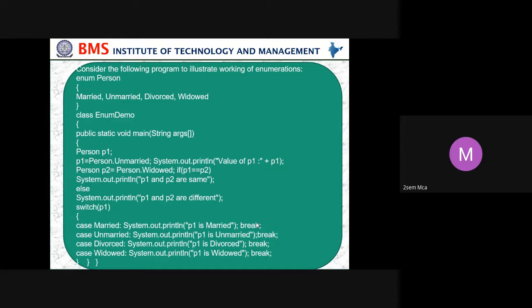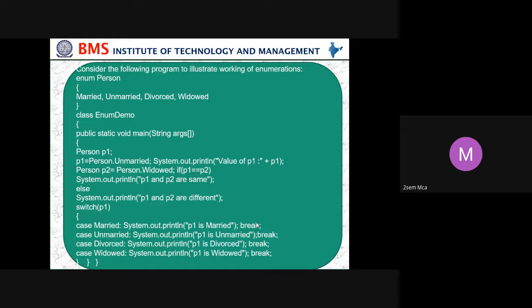Consider the following program to illustrate the working of enumeration: enum Person with Married, Unmarried, Divorced, or Widow. Then class EnumDemo, public static void main(String[] args). Person p1; p1 equals Person.Unmarried, and System.out.println prints p1. Again, we create one more, p2, equals Person.Widow. If p1 equals p2: what is there in p1? Unmarried. What is there in p2? Widow. Are these two the same? No, they are not the same.